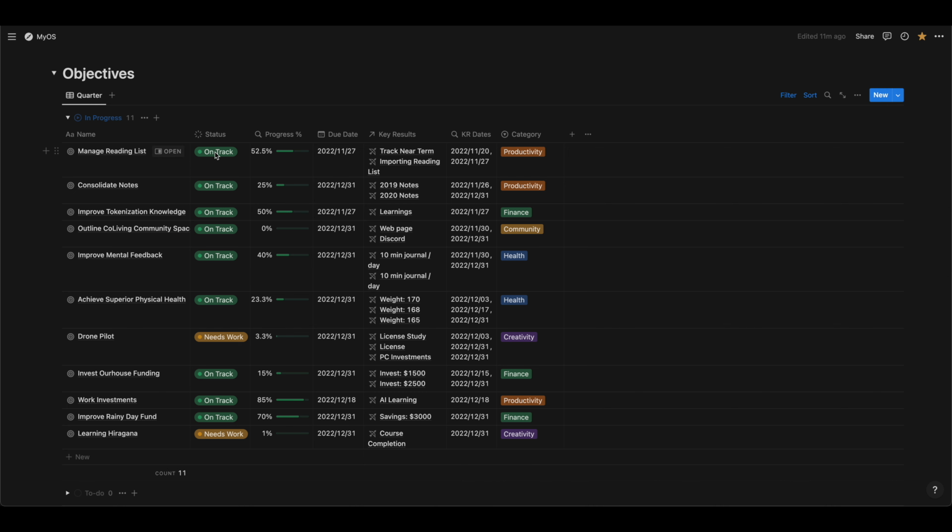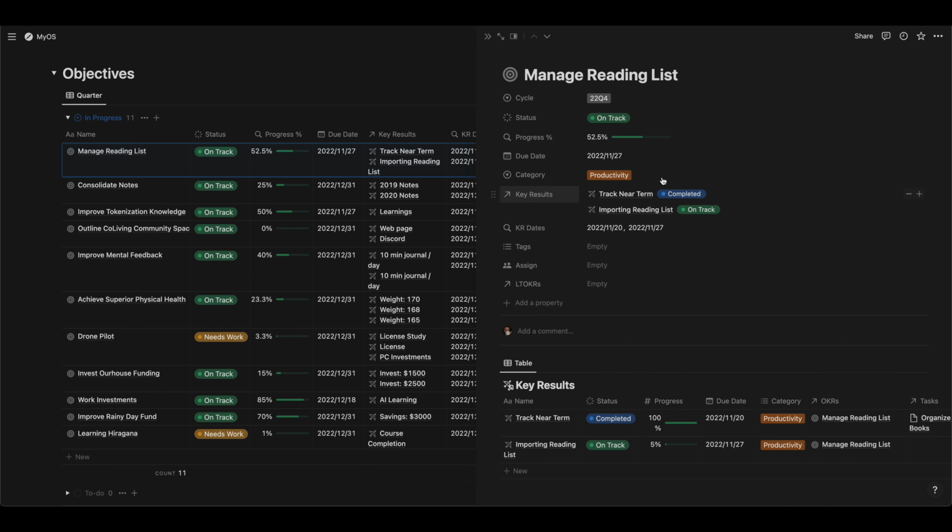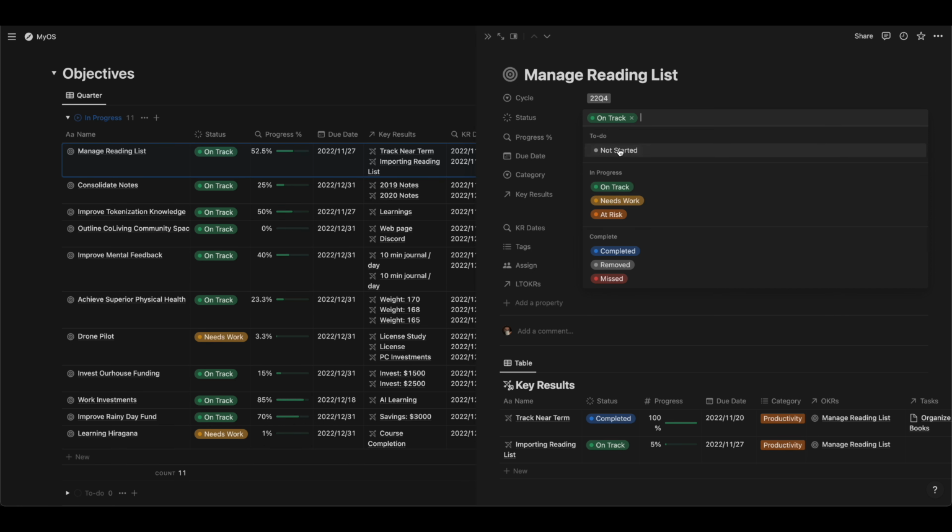Then these objectives obviously have various different statuses to them. Right now, most of mine are on track. I need to focus in some work as we go into December around my drone pilot license and learning hiragana for my trip to Japan. Anything that's in to do is not started yet. Anything in progress is either on track, needs work, or is at risk of not being completed, so it really needs to focus in. And then the completed statuses are either completed, removed, or missed.